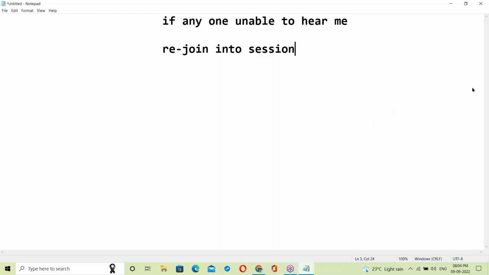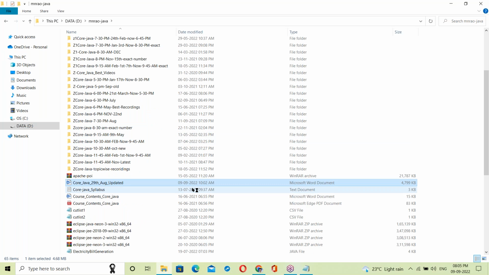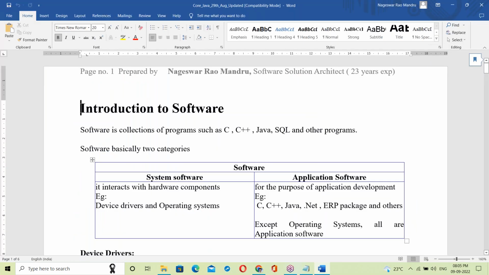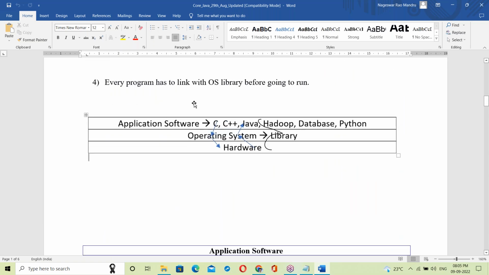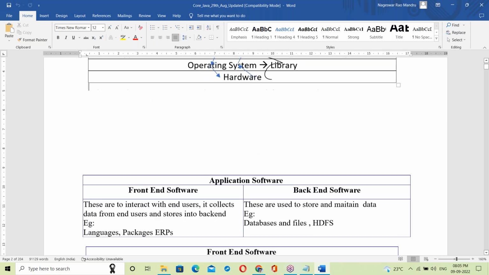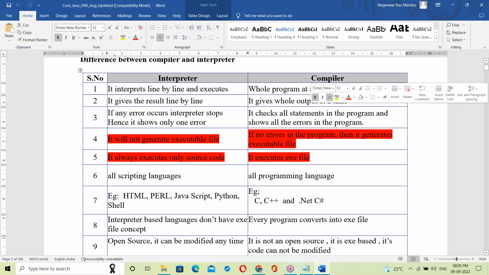Let us start the session. Yesterday's class was about the basics. The interpreter and compiler topic was discussed.